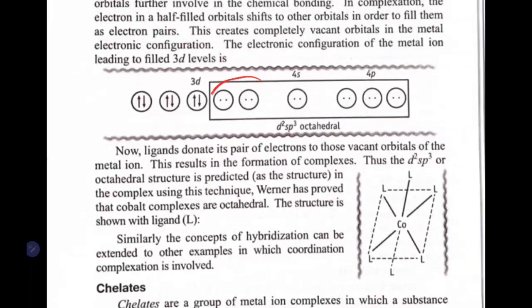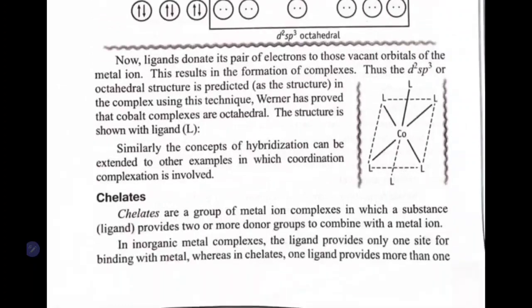We call it 2 d orbitals involved. So d2, 1 s is involved, so s, and 3 p are involved, so p3. So d2sp3 hybridization is going to form in the case of cobalt to form a complex with the ligand. That is the explanation for the inorganic metal complex.